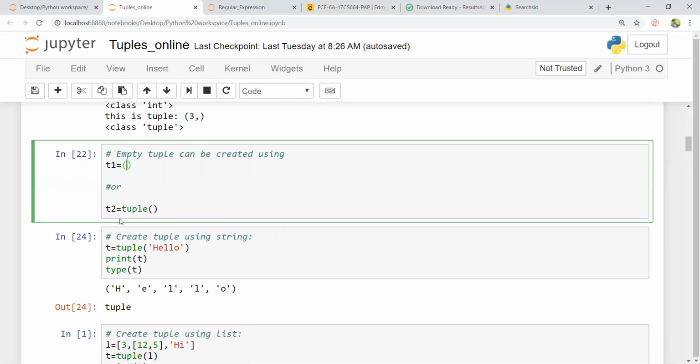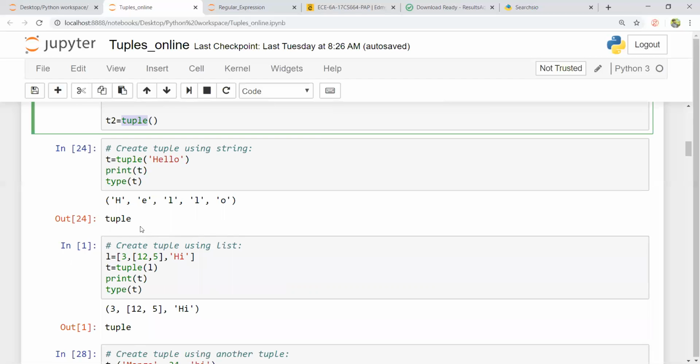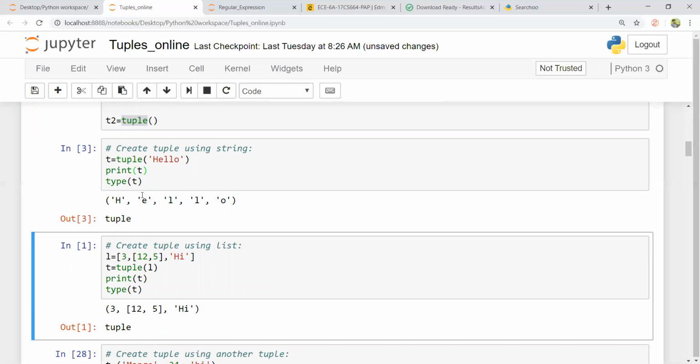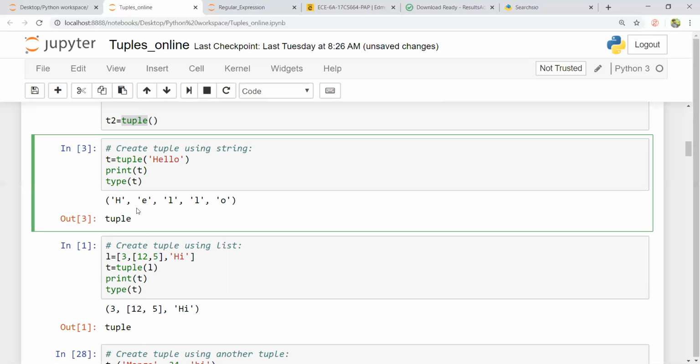Like dictionary and list, I can create an empty tuple just like this: T1 is equal to empty parentheses, or else I can use a method called tuple. How to create a tuple using a string? Just use the method called tuple with an input string, and this hello string will be converted to a tuple of characters. So this type of T is a tuple.